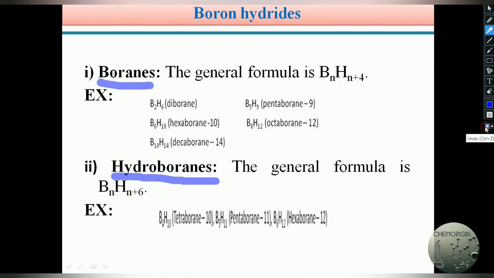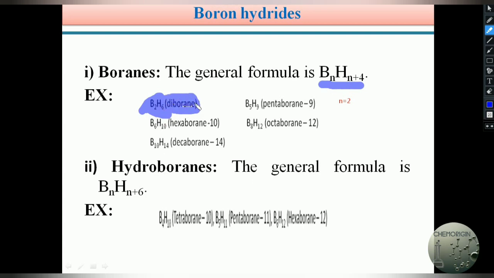So let us see the boranes. If the general formula is BnHn+6, suppose n equals 2, the molecular formula becomes B2H6, which is diborane.